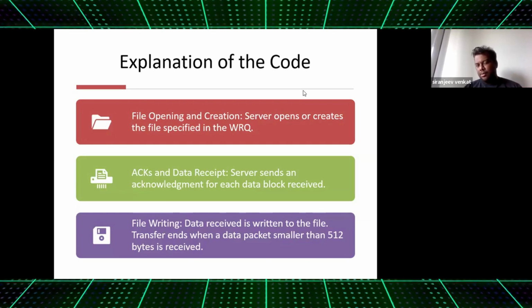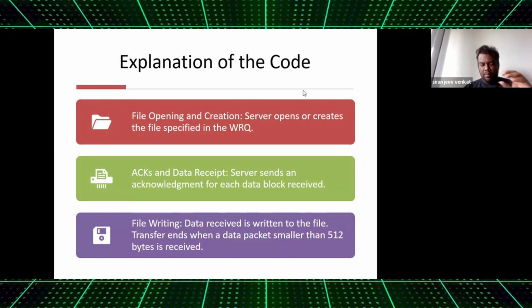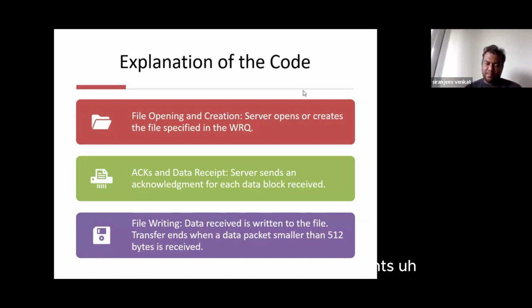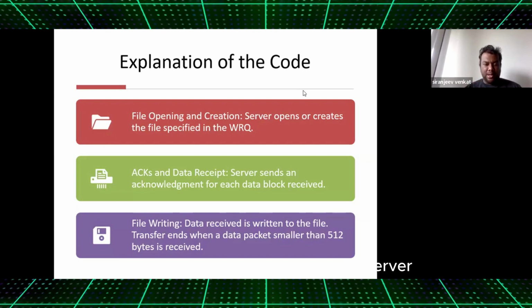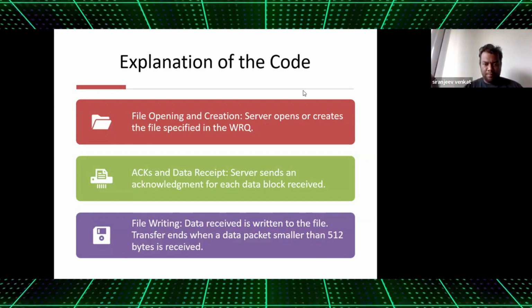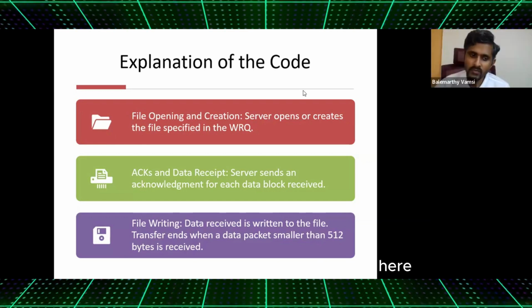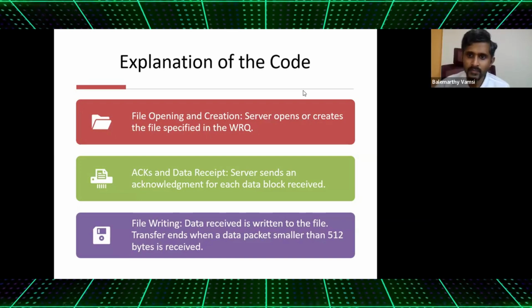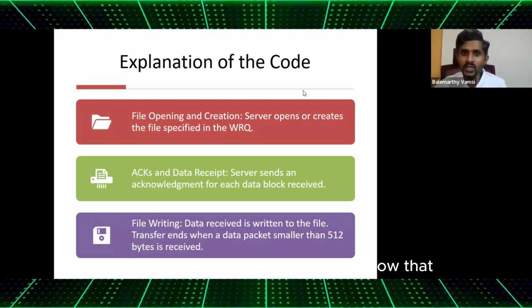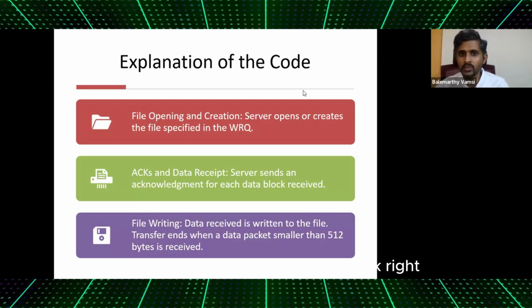So in the scenario, every time the client sends the write request to the server, the first thing will be block 0. Yeah, the first thing will be block 0. That's what the protocol says. Oh, okay. That's what the protocol says. Because somewhere the client has to know that I can go ahead with the first block, right?